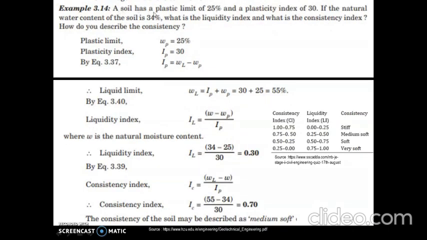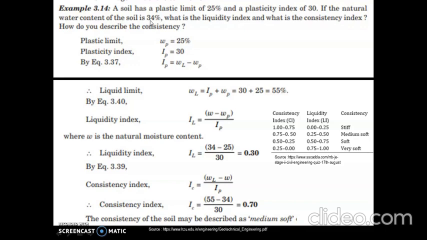Next problem. A soil has a plastic limit of 25% and a plasticity index of 30. If the natural water content of the soil is 34%, what is the liquidity index and what is the consistency index? How do you describe the consistency? So the given data are plastic limit, WP equal to 25%, plasticity index, IP equal to 30, natural water content is 34%, that is W equal to 34%.